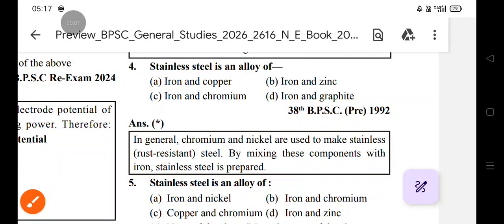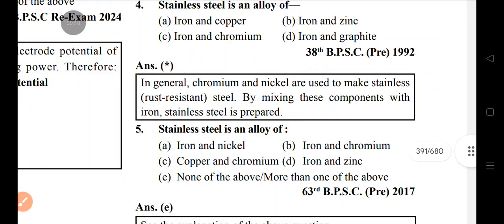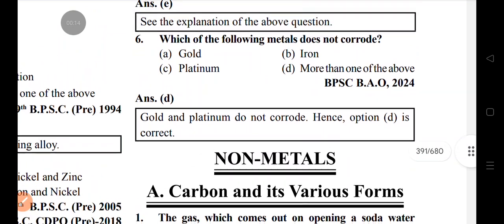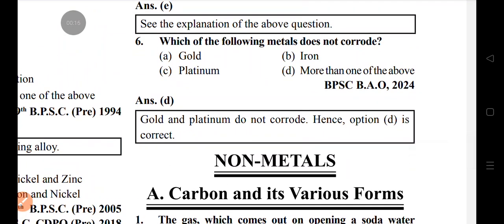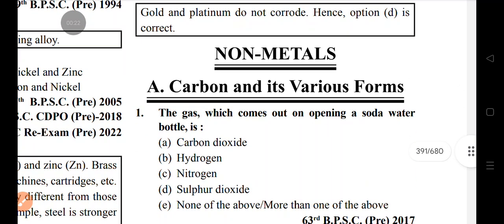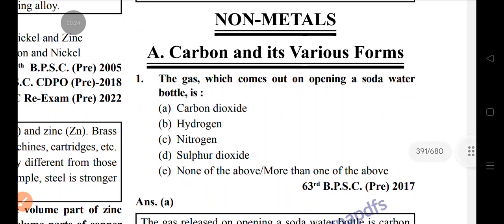Steel is an alloy made by mixing these components with iron. Stainless steel is preferred, with chromium or nickel. Stainless steel is an alloy of iron, chromium and nickel. Metals do not corrode: gold and platinum do not corrode. Carbon and its various forms. The gas which comes out on opening a soda water bottle is CO2.